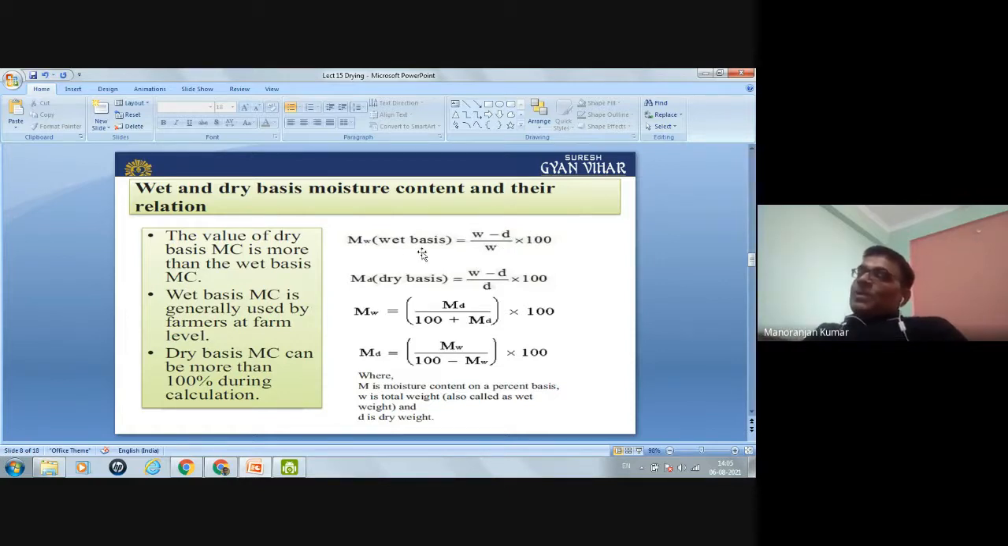Okay. Now there is some relation between the wet basis moisture content and the dry basis moisture content. What are the relations? Here it is given.